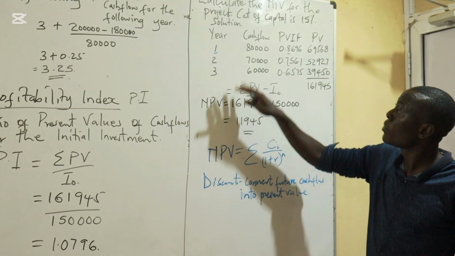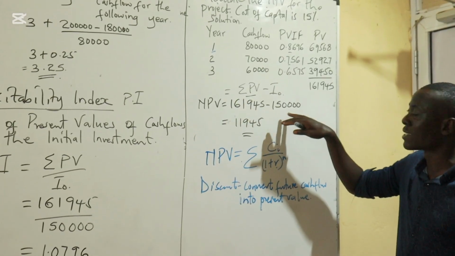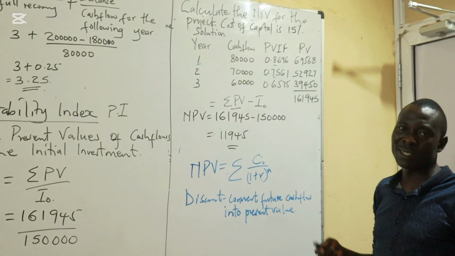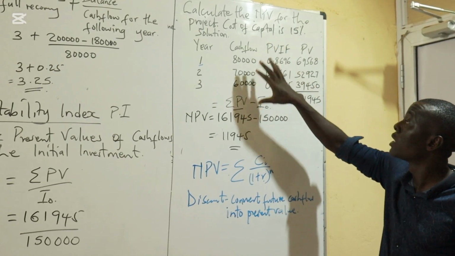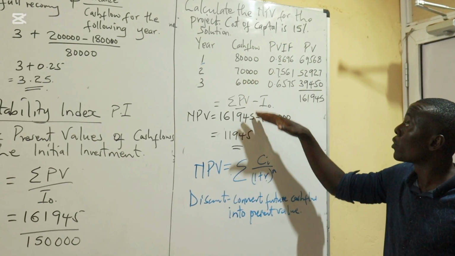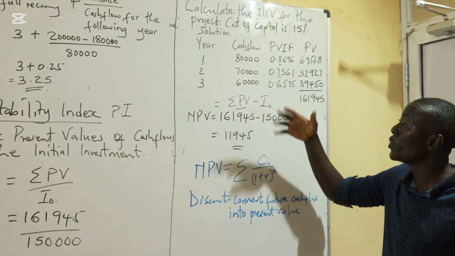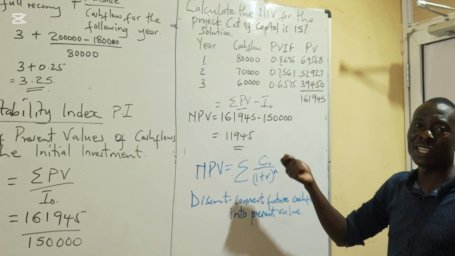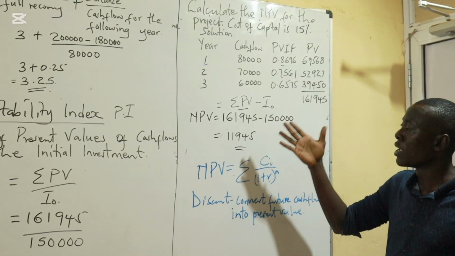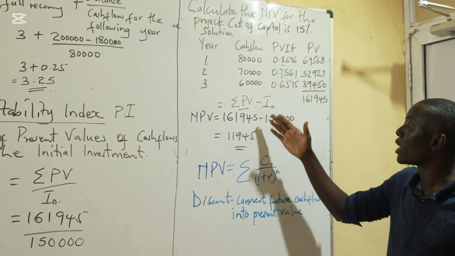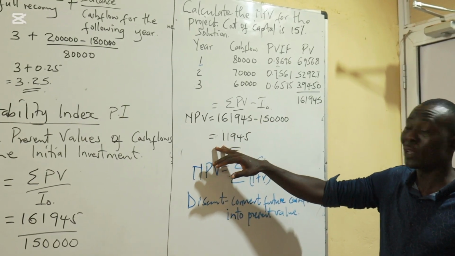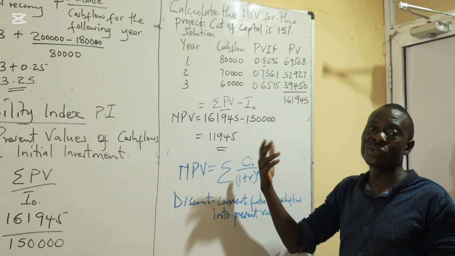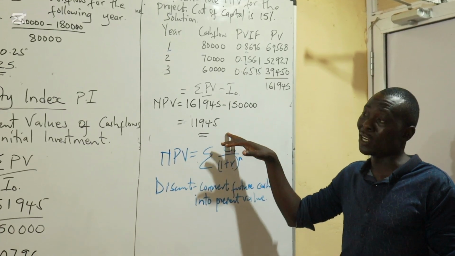When we calculate the NPV and we get a negative, then we should not invest in that project. NPV can evaluate one project like this one, or several projects where you want to determine which will give us more returns, and you can compare. If all of them give us positive NPVs, then we'll choose the one that gives us the highest NPV.